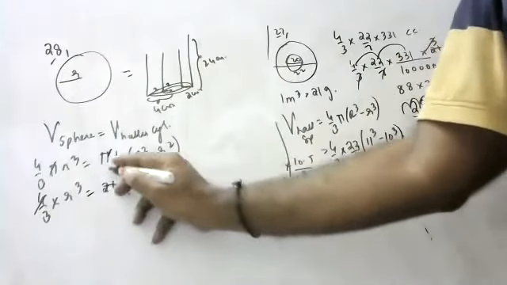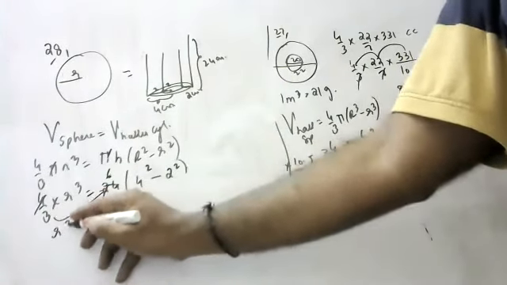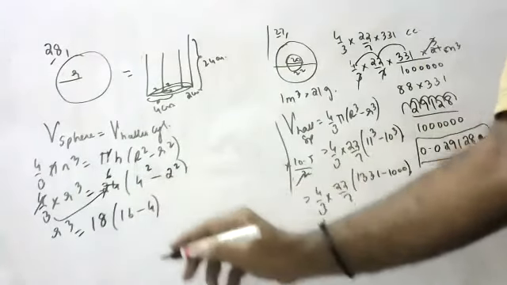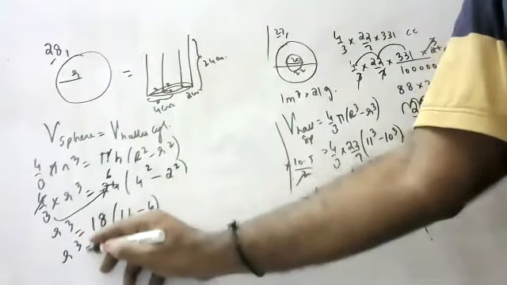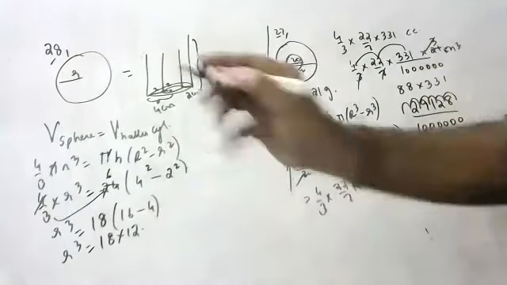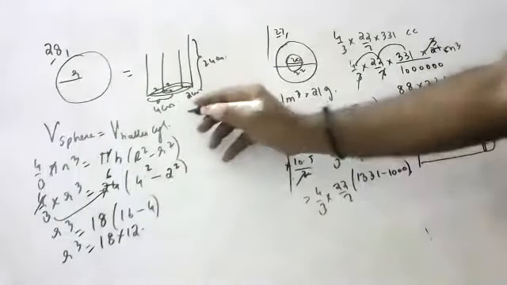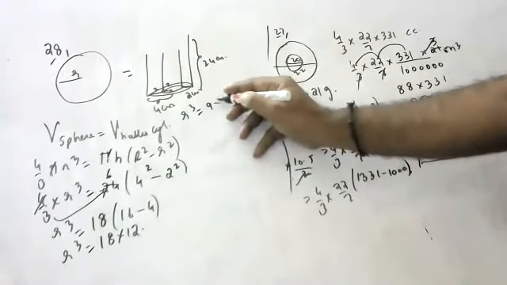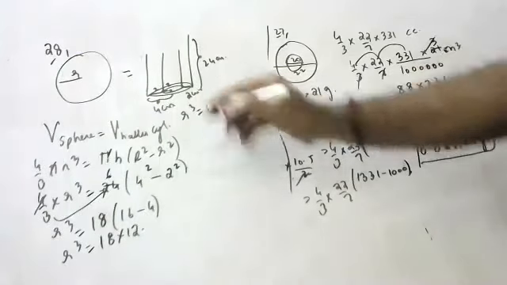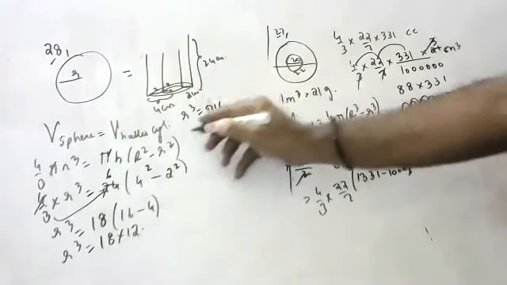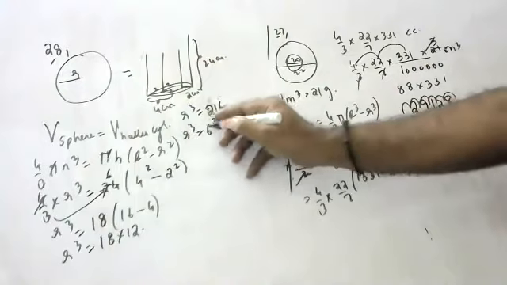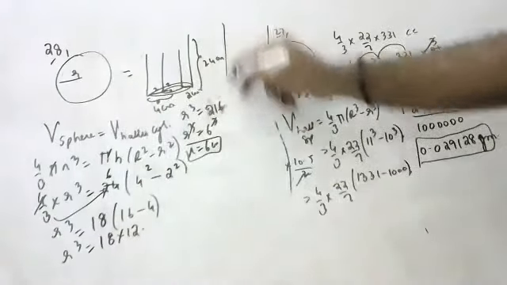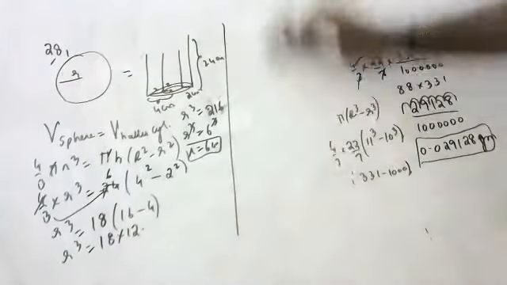So r cube is equal to 18 into 12, that is 216. Whose cube is 216? 6. So the radius of the sphere is 6 centimeters. Very good.